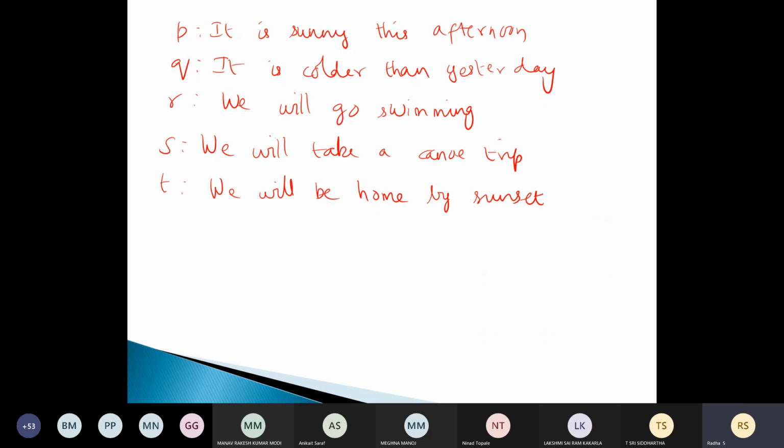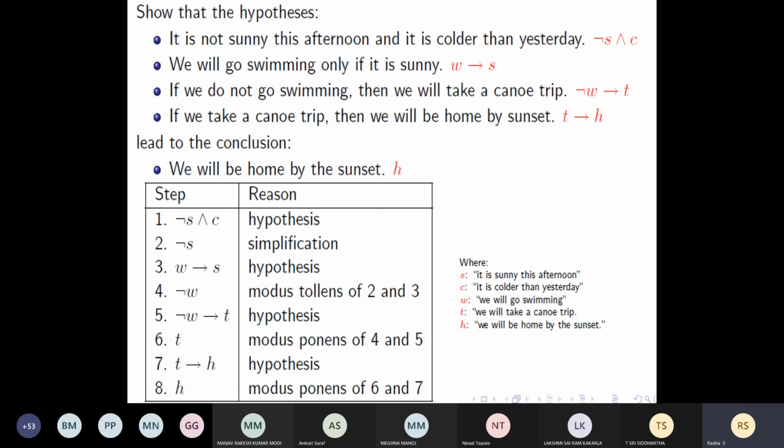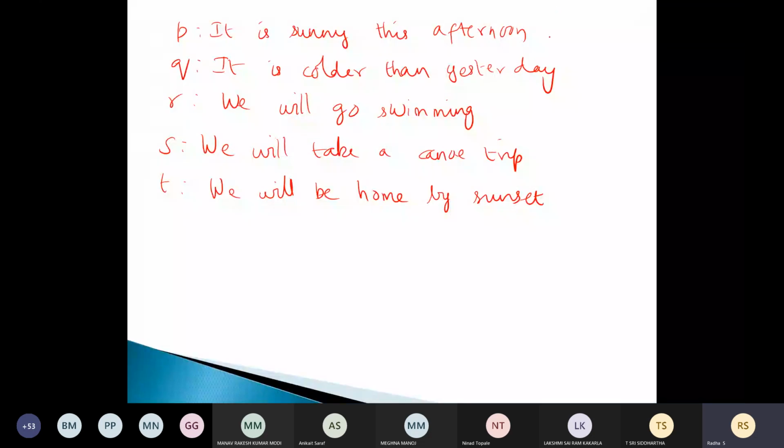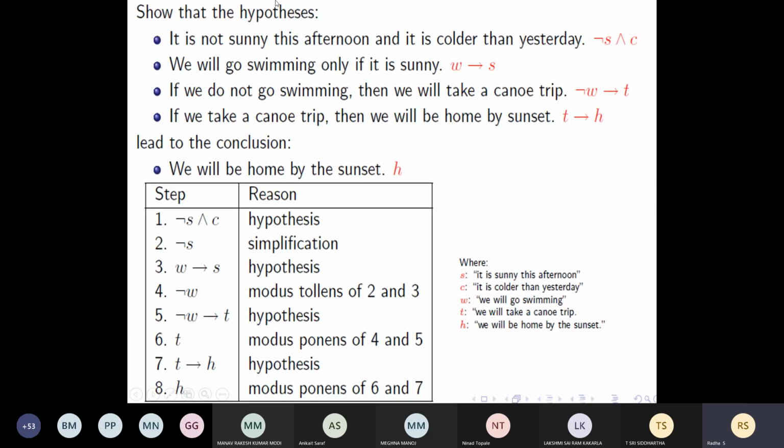Okay, ma'am. So once again, please tell me what are all the statements. It is not sunny this afternoon and it is colder than yesterday. So this means not P and Q, right? So the first statement we have is that.